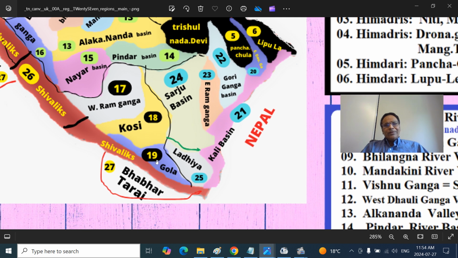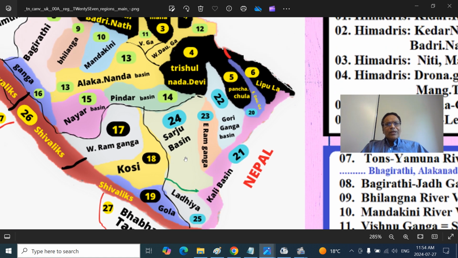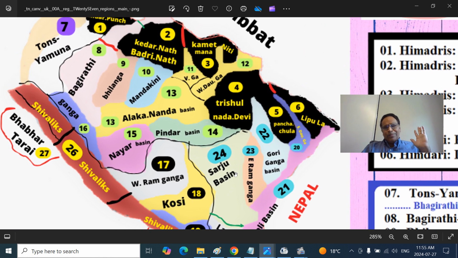And the Gola River goes to Haldwani, Kathgodam, and descends into Pilibhit and Bareilly, those regions, the Gola River. So 17, 18, 19. Then you go to the eastern part. So remember, there are 4 main river basins: Ganga, and the Yamuna and Tons, the Bhagirathi, Alkananda.